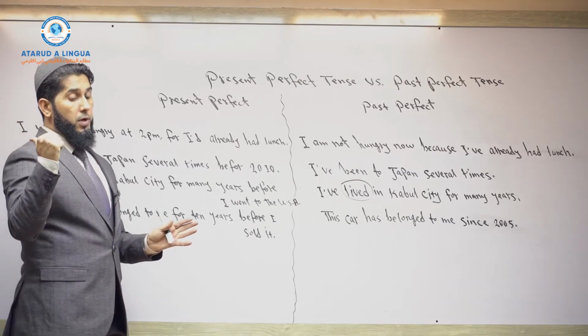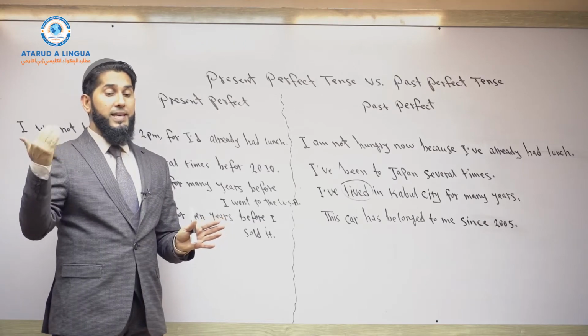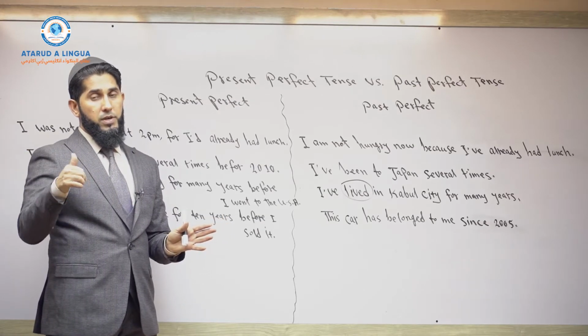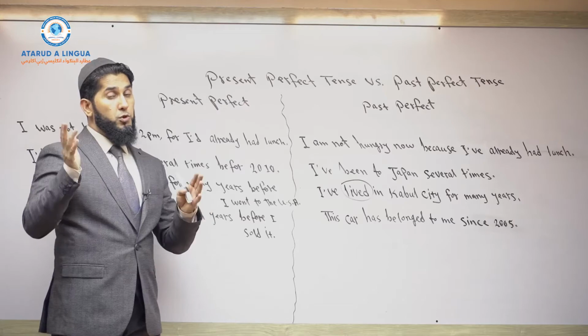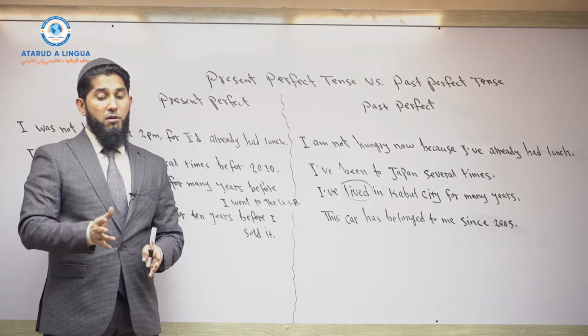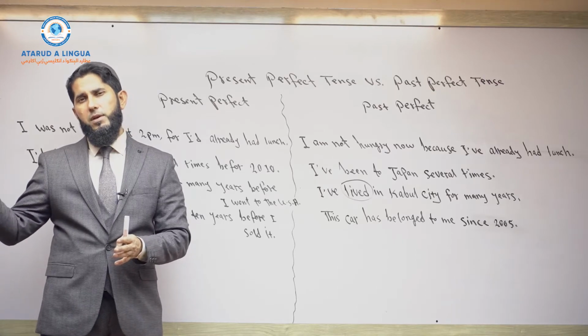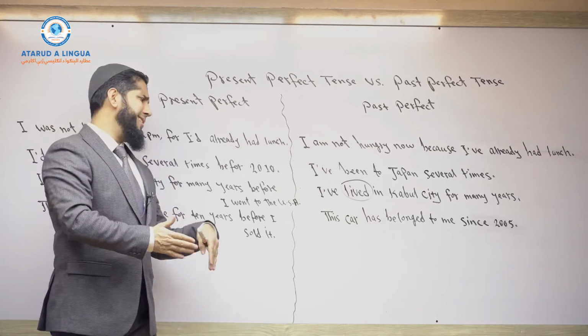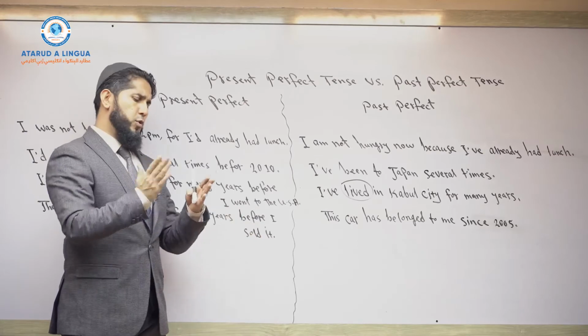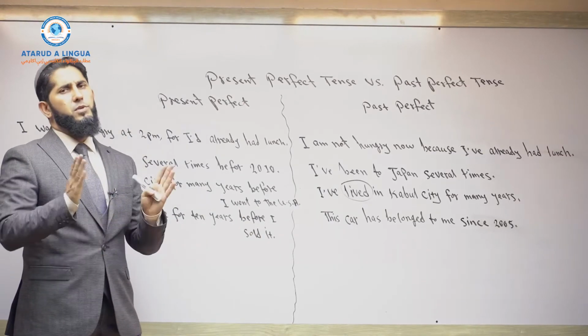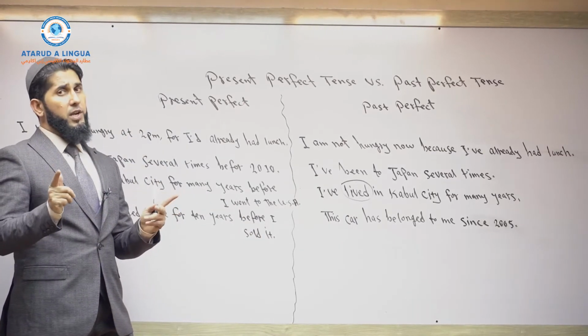So that car had belonged to me for 10 years. Like, 10 years ago, I bought that car and I kept it for 10 years with myself, and then I sold it. So the state of the ownership came from a specific time up to another time, and then something happened. At present time, the state of ownership does not exist. I hope it's clear.